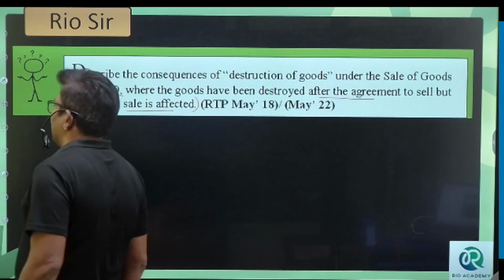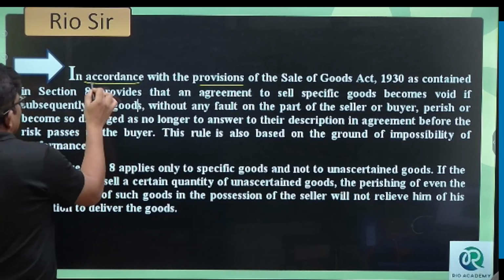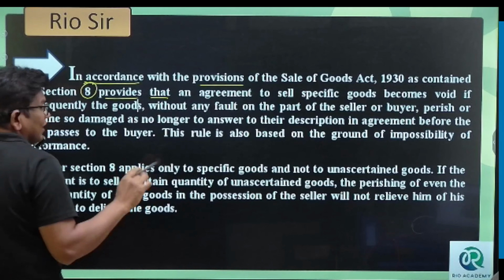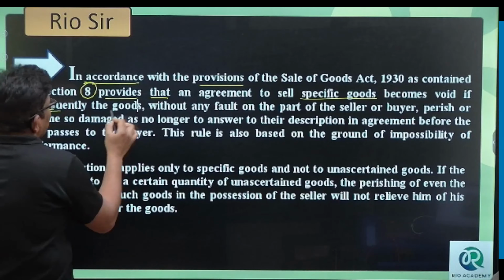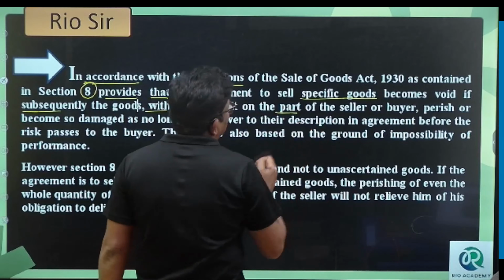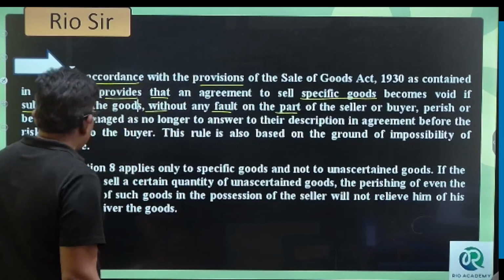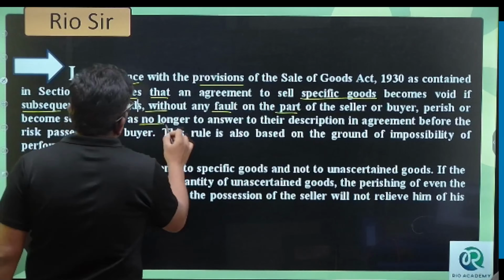In accordance with the provision of the Sale of the Goods Act 1930, as contained in section 8, an agreement to sell means that in future, goods do not exist at the time of doing the agreement. An agreement to sell specific goods becomes void if subsequently the goods, without any fault on the part of the seller or buyer, perish or become damaged so as no longer to answer their description in the agreement before risk passes to the buyer. Very important point we are saying.